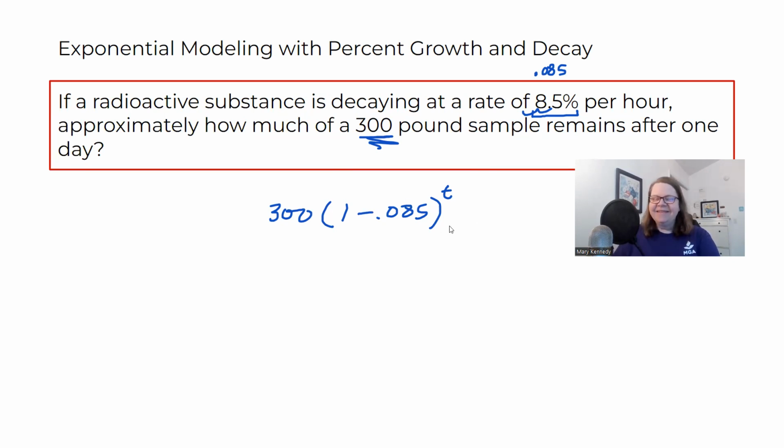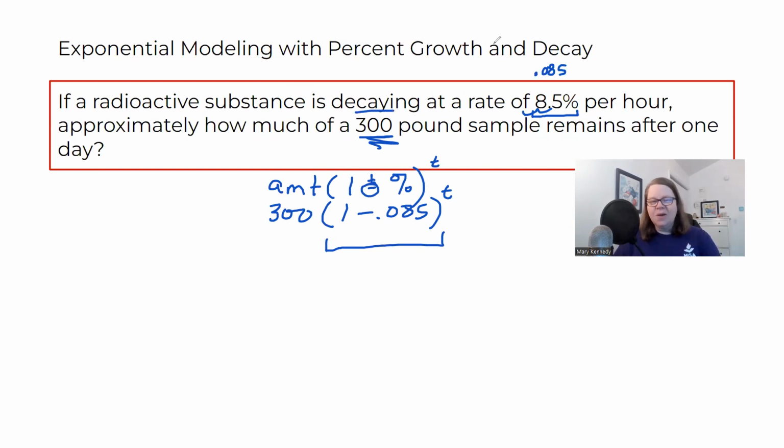Let's talk about that a little bit more and make sure we're clear. This part always stays the same. When you're looking at equations like this, you've got the amount at the beginning, you've got a 1, and you've got a plus or a minus, the percent, but you have to write it as a decimal, and it's always raised to the t power. We know that it's minus because it's decay.